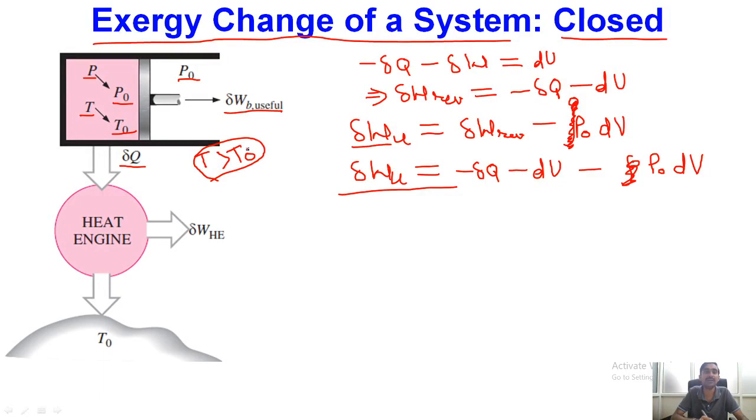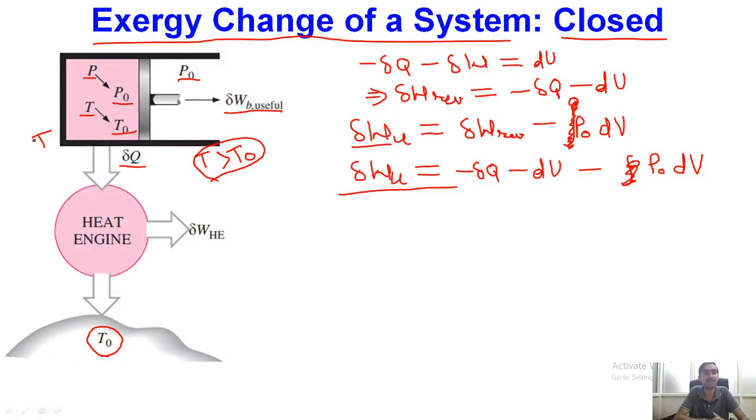But when we are determining the exergy, the basic definition of exergy says that we have to carry out the entire thermodynamic process in a reversible manner. So that's why we want to transfer this amount of heat from temperature T to the surrounding temperature T naught in a reversible manner.